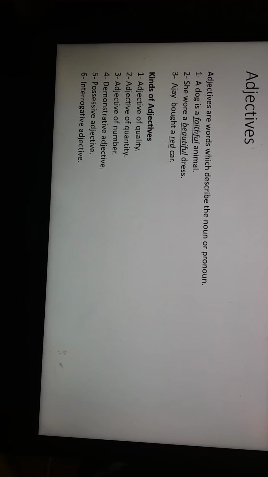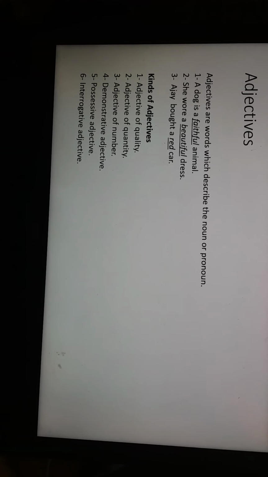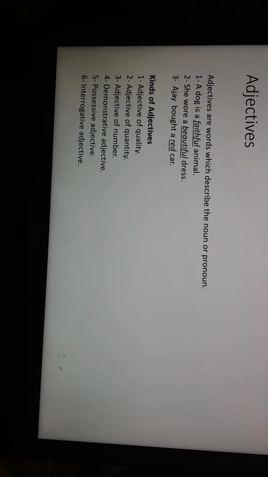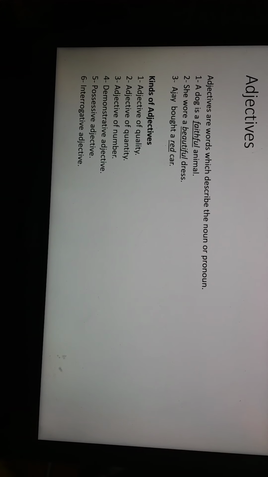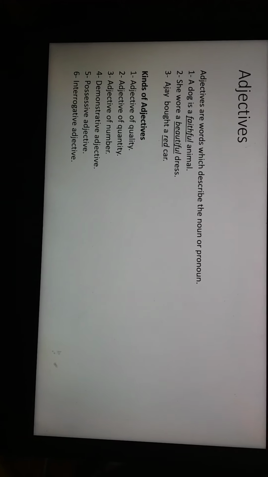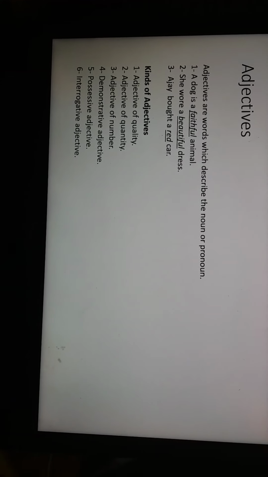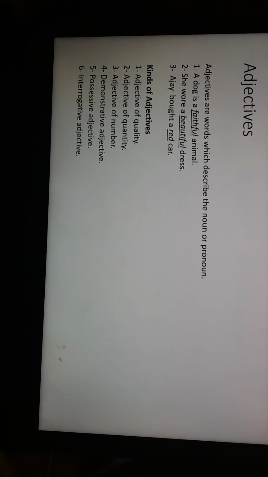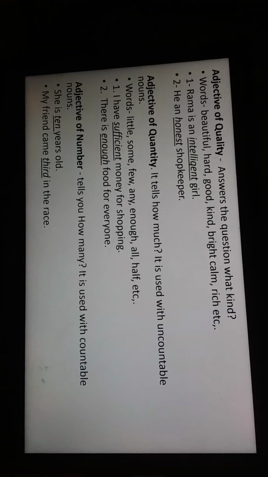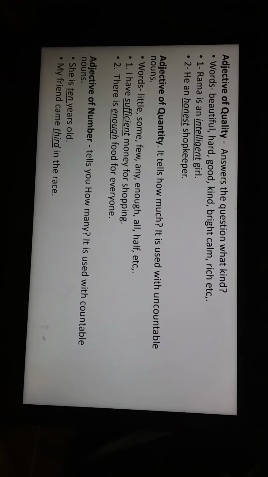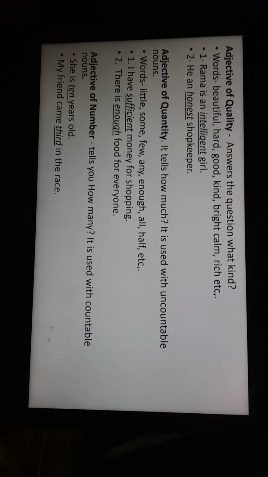Now we have kinds of adjectives: adjective of quality, adjective of quantity, adjective of number, demonstrative adjective, possessive adjective and interrogative adjective. Okay, so we do the first one. Adjective of quality answers the question what kind.